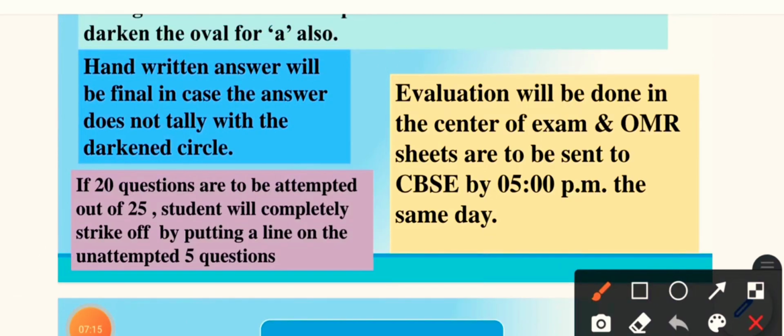Here it says the handwritten answer will be final in case the answer does not tally with the darkened circle. So the handwritten answer will be considered the final answer. If 20 questions are to be attempted out of 25, the student will completely strike off the unattempted 5 questions by putting a line on them. Supposing options are there, and whichever question you have not attempted, you have to completely cross it out. Evaluation will be done in the center of the exam, and OMR sheets are to be sent to the CBSE by 5 p.m. the same day.